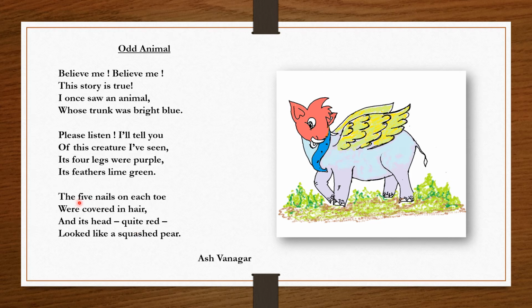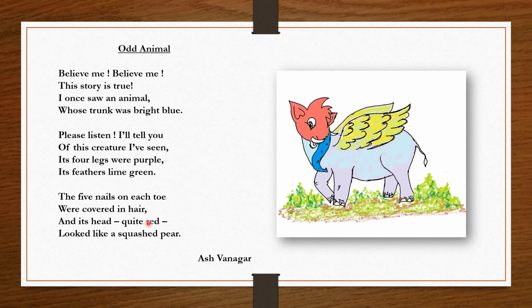And the animal also had 5 nails on each toe. So these are the toes of that animal, and he had 5 nails. And the nails were covered in hair. These nails were not visible because they were completely and fully covered in hair.